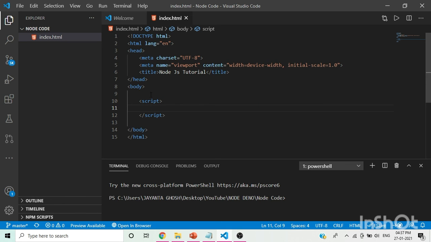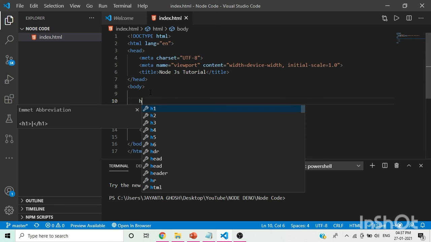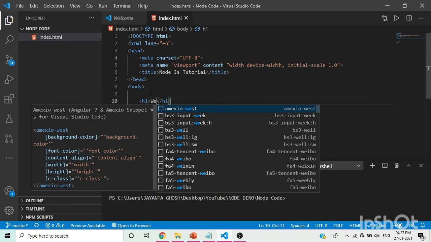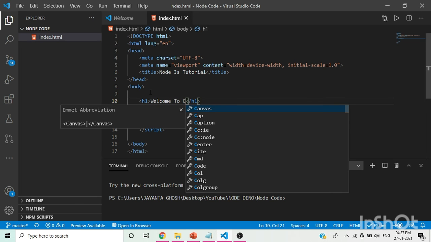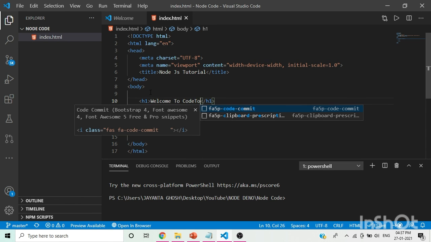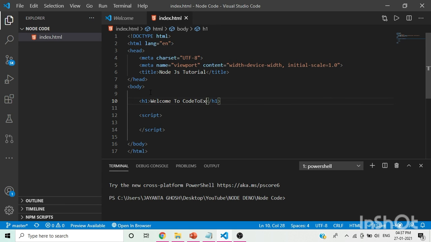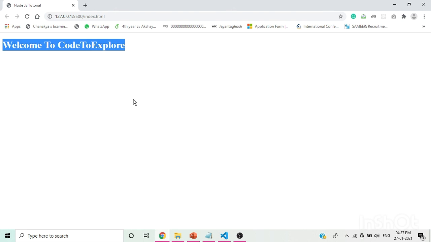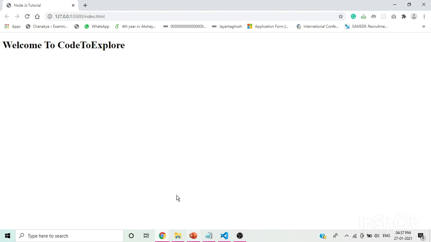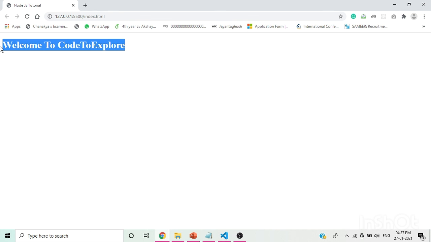Now first of all, let me check whether it's running or not. Give one h1 tag. Welcome to Code to Explore. This is the name of this channel. Now opening it, okay, it's working fine. Welcome to Code to Explore. Now this is not our target, to show this h1 tag.